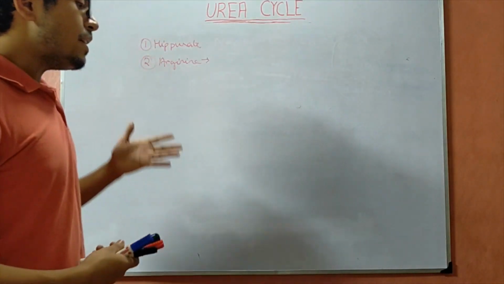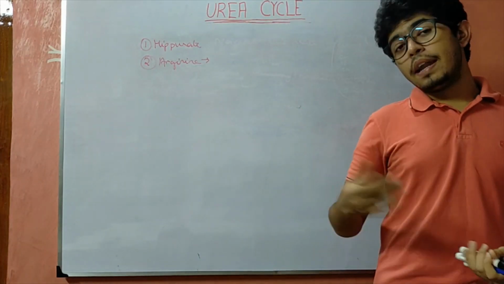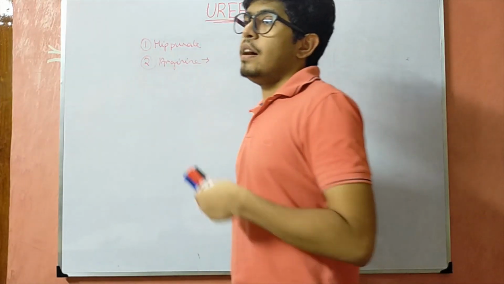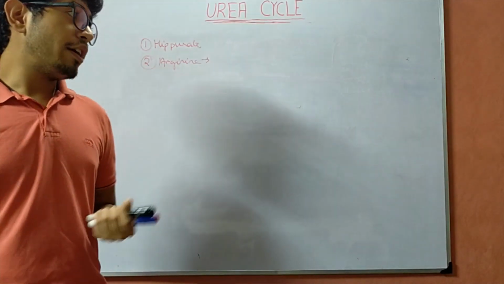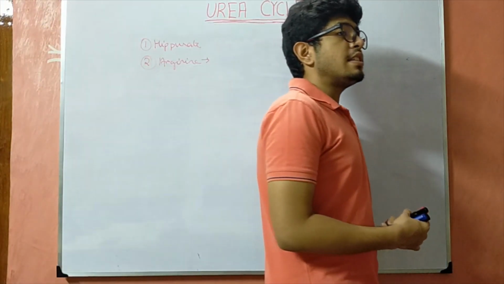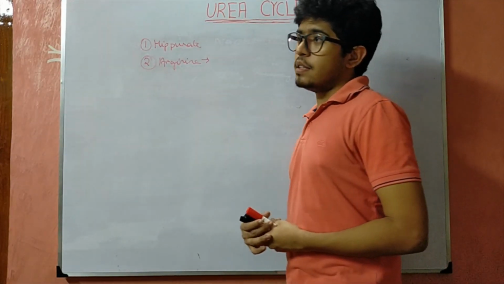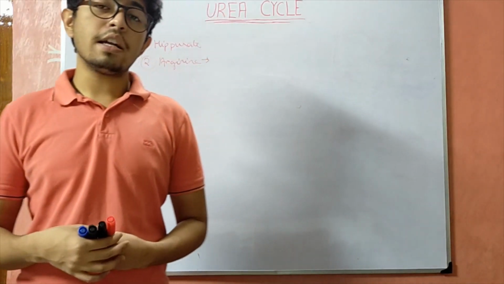And lastly, the fumarate which is formed in the urea cycle enters the gluconeogenesis pathway, or it can also enter the TCA cycle. So it is known as the argininosuccinate shunt of the TCA cycle. It is known as the argininosuccinate shunt pathway.